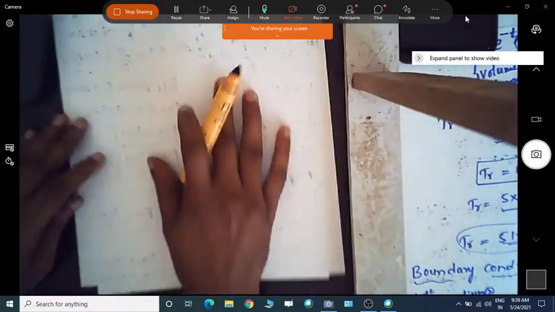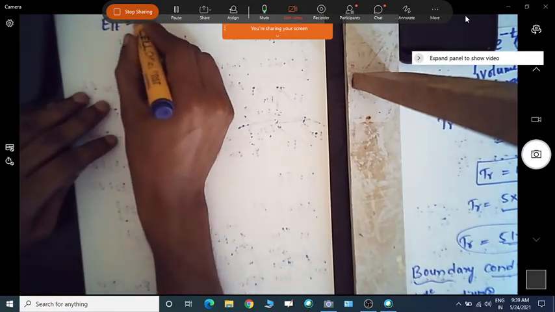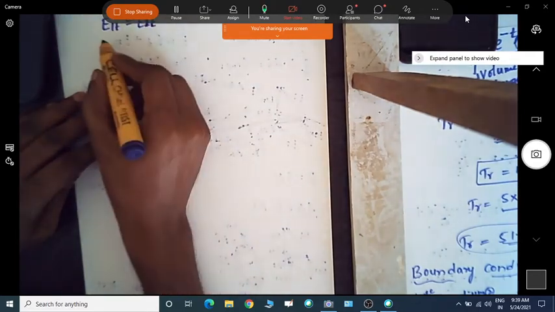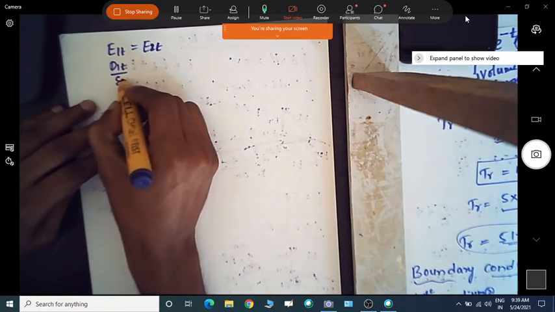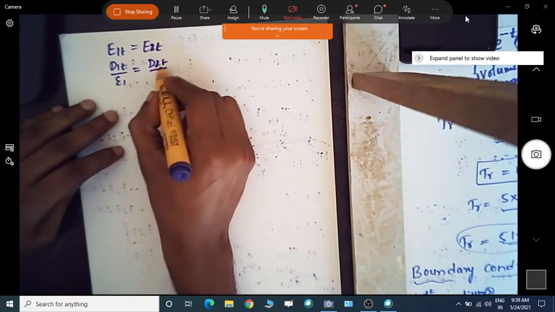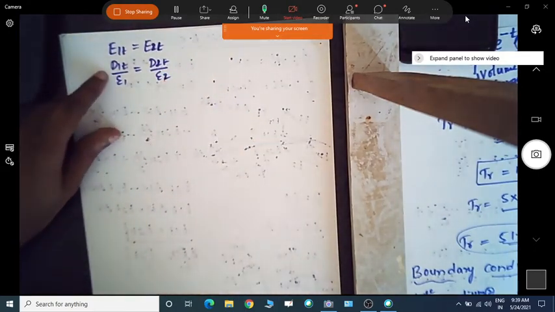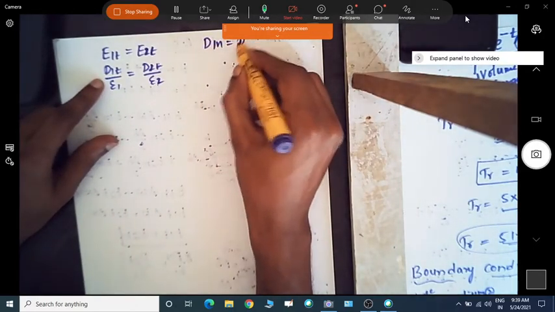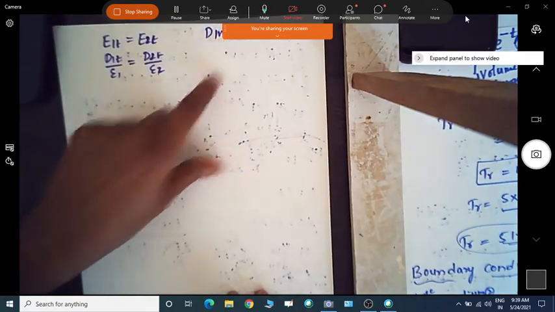Okay, so we have the electric field intensity, the tangential component, which is continuous at the interface. There is a change that happens to the tangential component of the flux density, and similarly for the normal component, there is no change at the interface for the flux density.